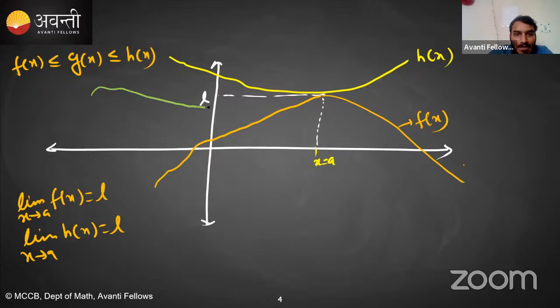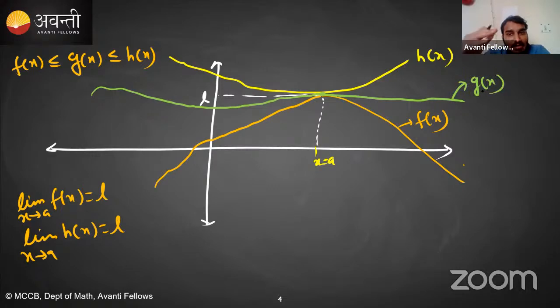Something like this. But at x is equal to a, it should pass through L. Yes or no? At x is equal to a, it should pass through L, because the function is always between f of x and h of x, right? So this is g of x. Are you able to understand it? My function is always between f of x and h of x.